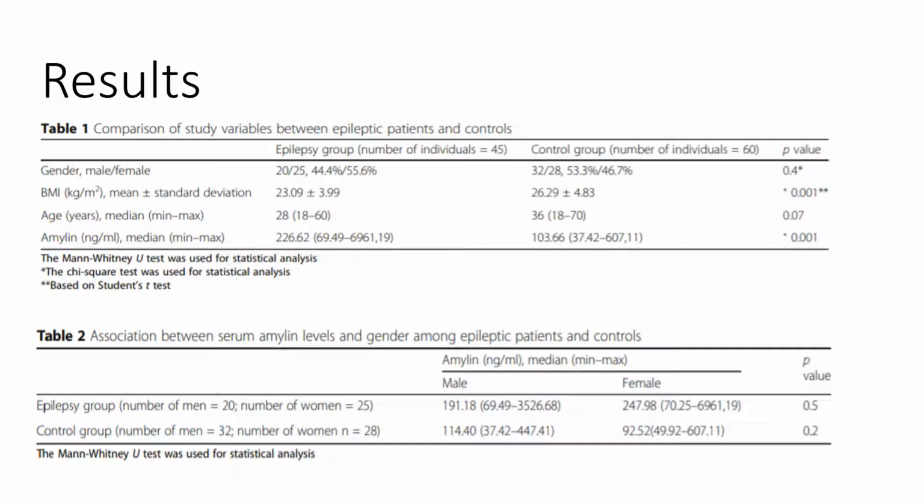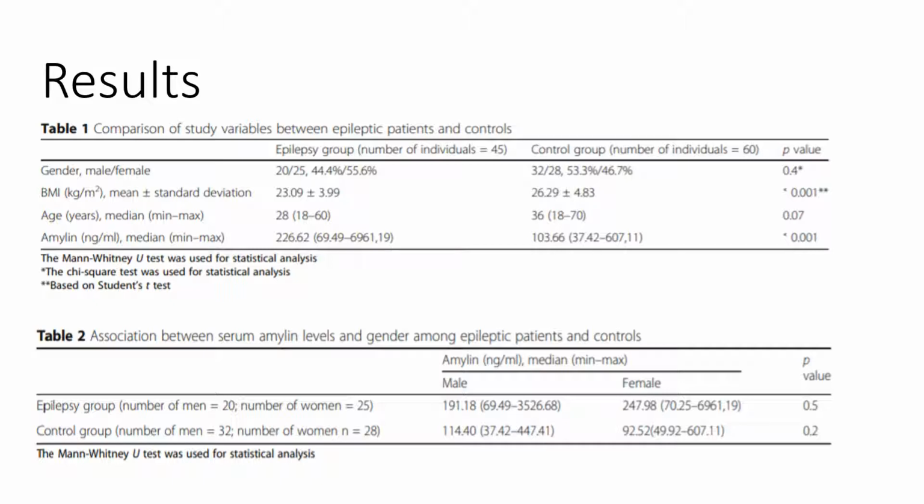The amylin levels were much higher in the epileptic group, the median being 226.62 nanograms per ml compared to the 103.66 nanograms per ml of the control group.